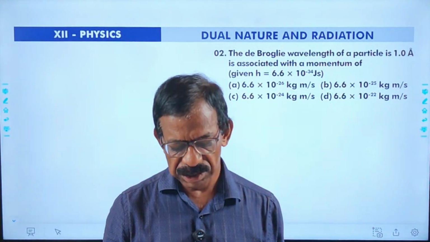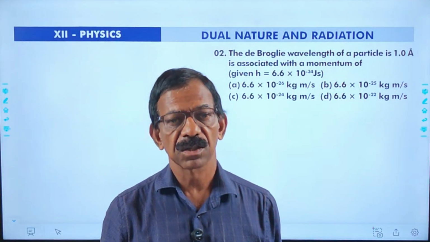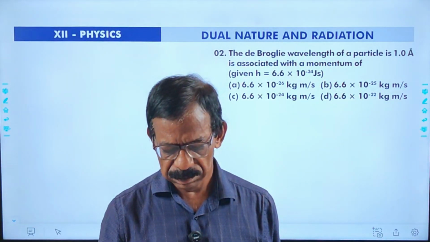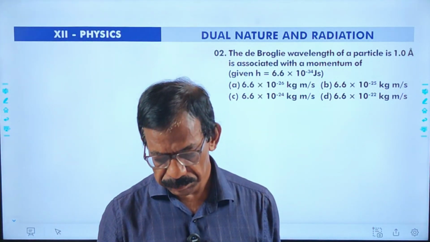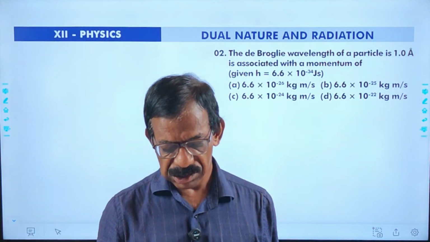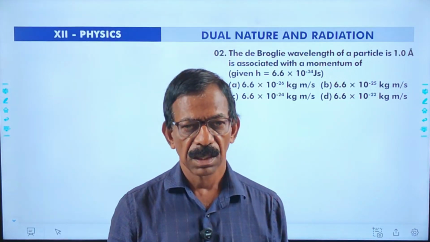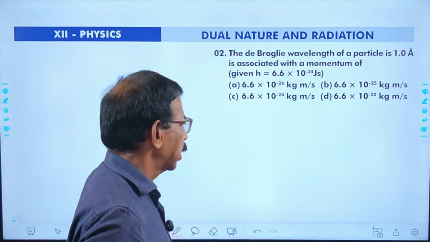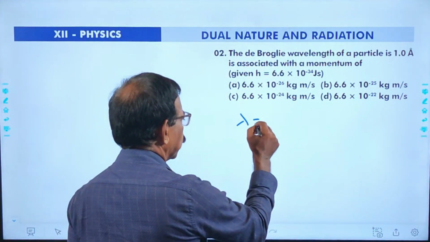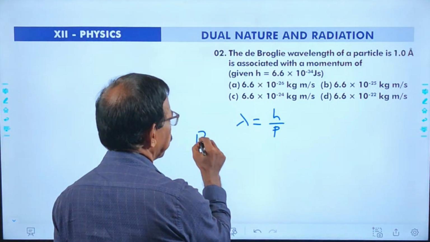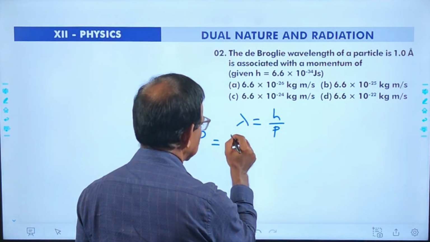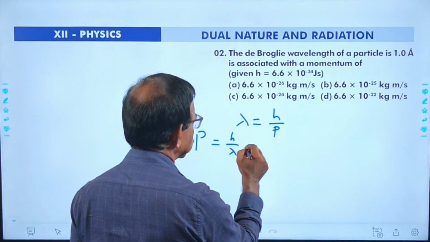Now the second question. Again we have to calculate the de Broglie wavelength of a particle of 1 angstrom wavelength. The de Broglie wavelength is given by lambda equals h by p. The momentum p equals h by lambda.